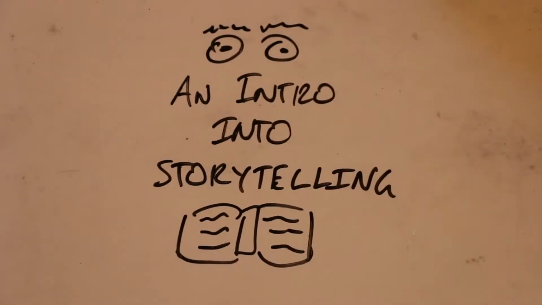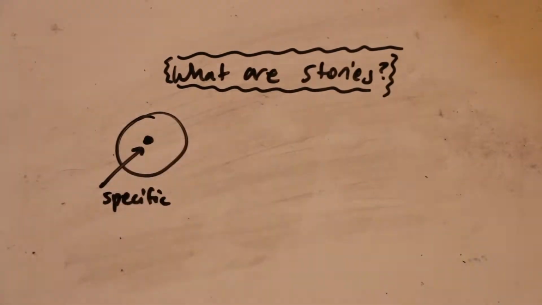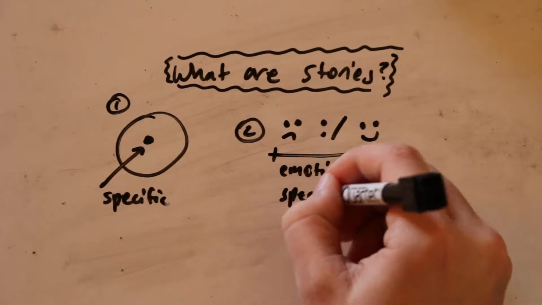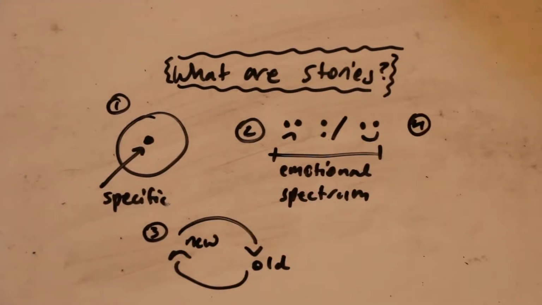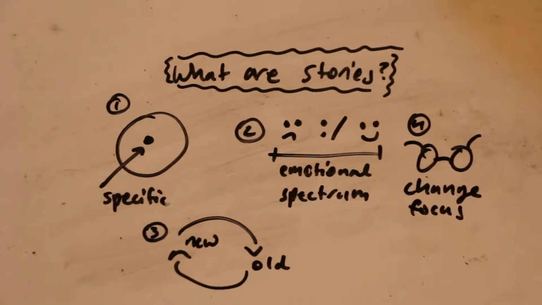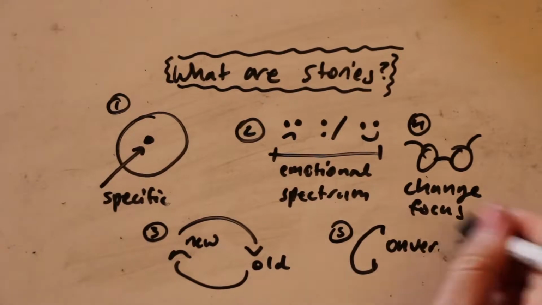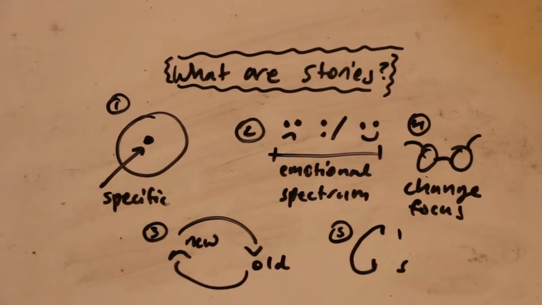Today I'm going to be giving an introduction to storytelling. So what are stories? Well, first of all, they are specific. Second of all, they hold an emotional spectrum all the way from sad to happy to neutral emotions. They come with the old and out with the new. They change their focus. And they also have these 5 different C's: conflict, circumstance, conversation, characters, and curiosity, all make up parts of the story.